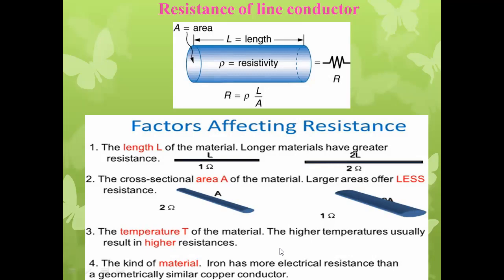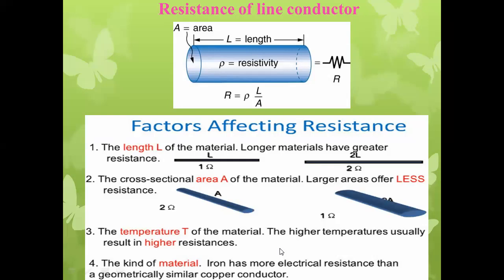In that case, RTC is positive, and whenever the temperature increases and resistance decreases, in that case RTC is negative. Generally, positive RTC is found in metallic conductors and negative RTC in insulators, and alpha is equal to 0 for a certain material whose name I can't remember.